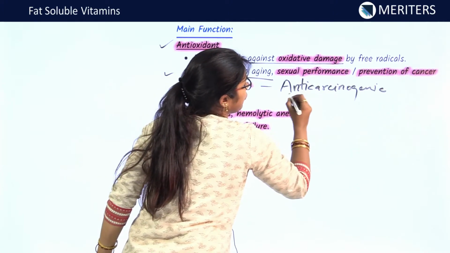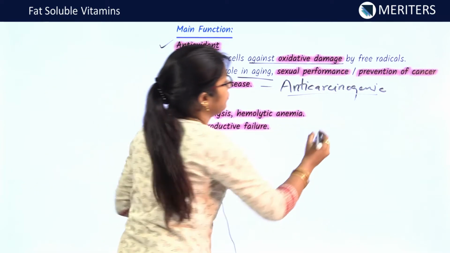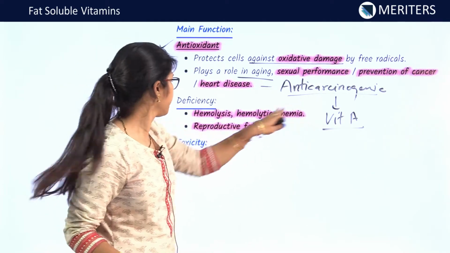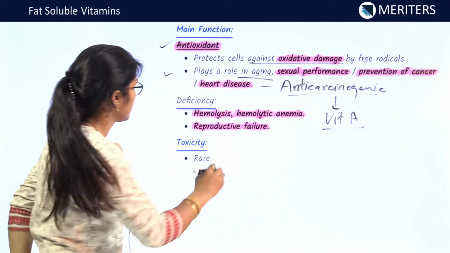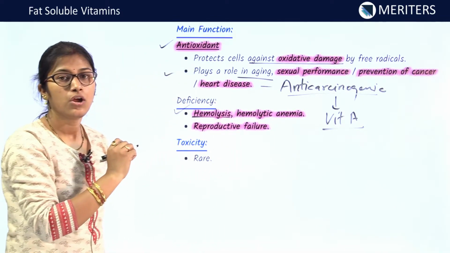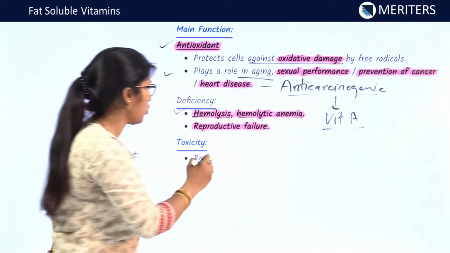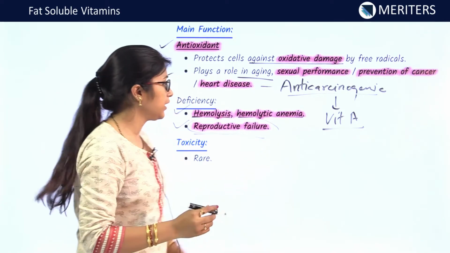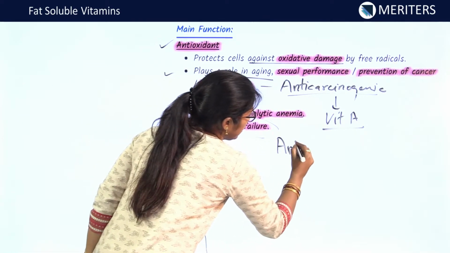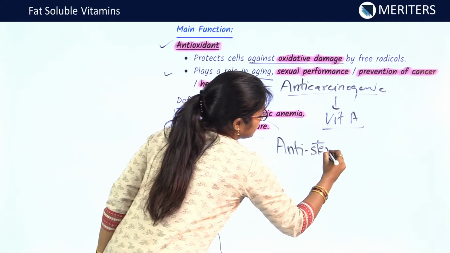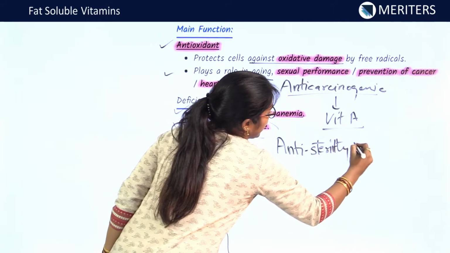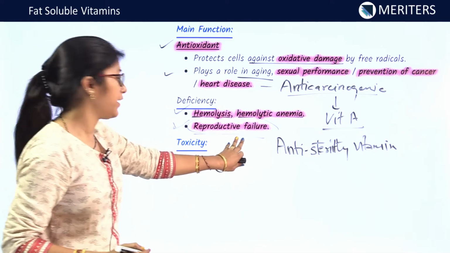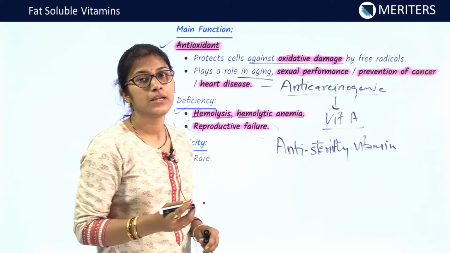One more vitamin we had which was anti-carcinogenic was vitamin A. It was also an antioxidant. Now we'll see the deficiency of vitamin E. Deficiency may lead to hemolysis and hemolytic anemia. Also, reproductive failure can occur in the deficiency of vitamin E. Vitamin E is also known as the anti-sterility vitamin. So, the deficiency can cause reproductive failure, and the toxicity of vitamin E is rare.